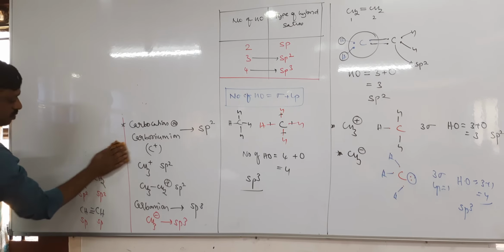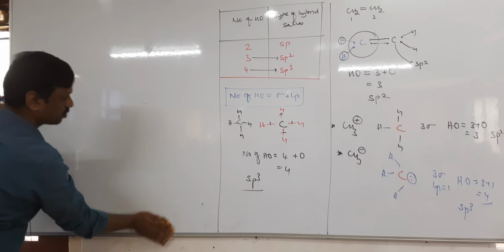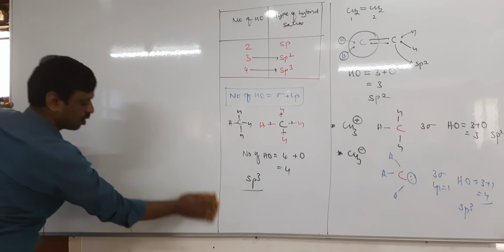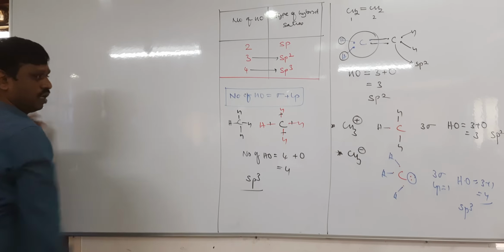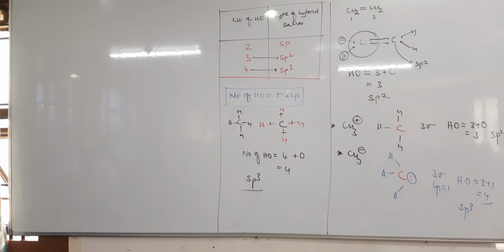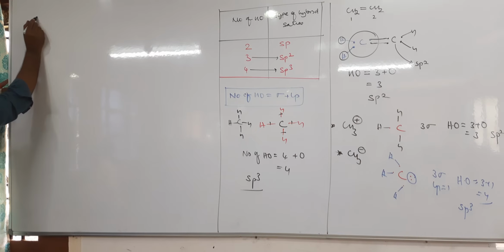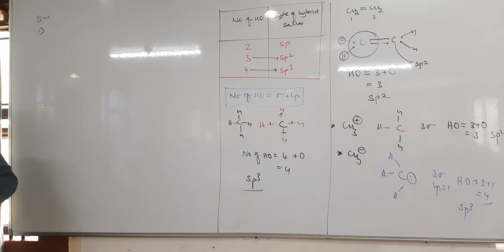Now write down the question. Identify the hybridization of C1, C2, C3 and C4 carbon atoms in the following.